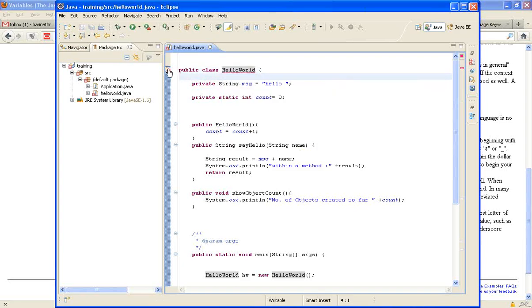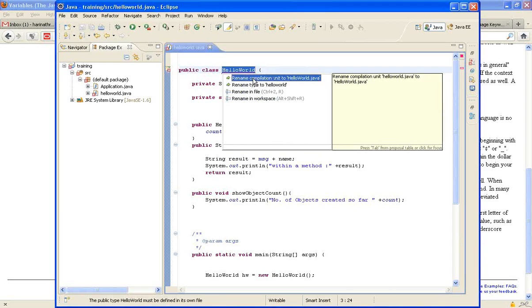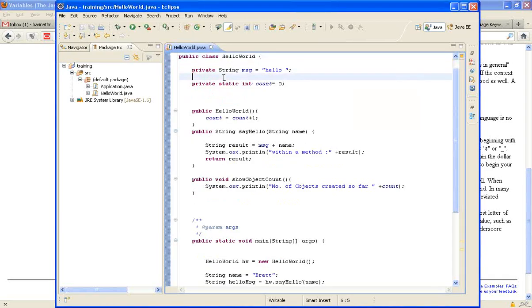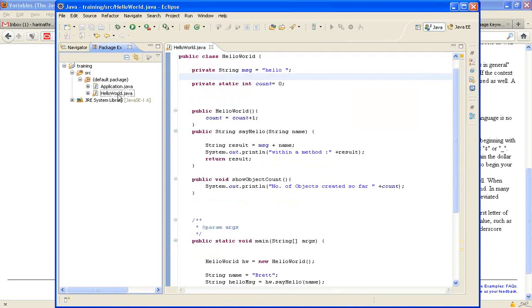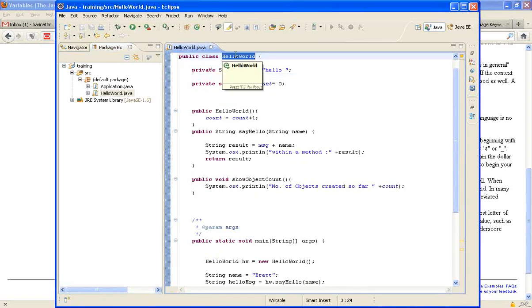When I find an error like this, I can fix it. You just click on this red icon here and look at the message as well. The public type hello world must be defined in its own file, and the file should be the same. The file name and the class name should be the same.